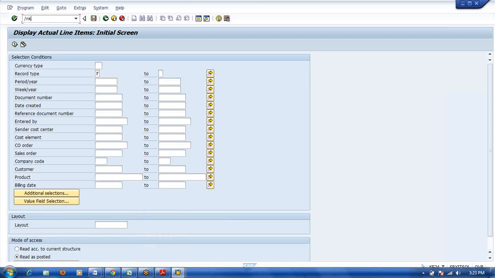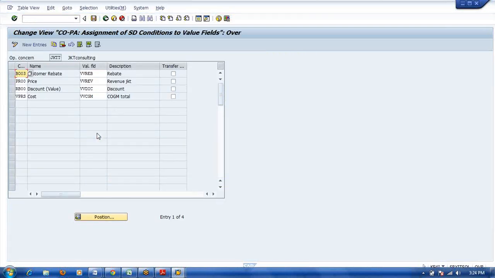One more thing I will show you. That is COPA value field, K20. Here, these are the condition types. This VPRS condition type: through the VPRS condition type, the COGM value is updated in the COPA module. For that purpose, you need to map one value field. That VPRS condition type, where will it store in COPA? We should map it. This is the mapping.